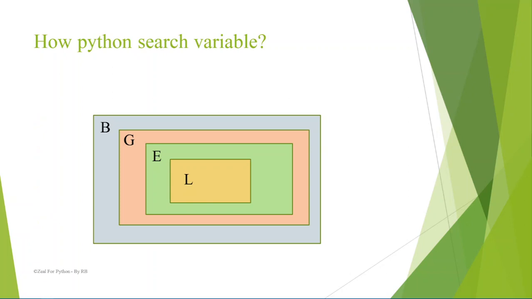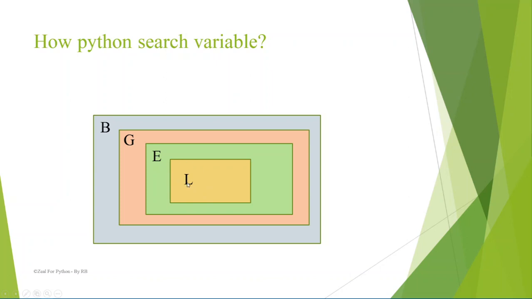So now let us see how Python knows where that particular variable is located. For that, we have the LEGB rule, that is local, enclosed, global, and built-in. Whenever we run a function and the Python interpreter comes across a variable name, it goes into the namespace of that particular function and searches for the variable name. That becomes the local.